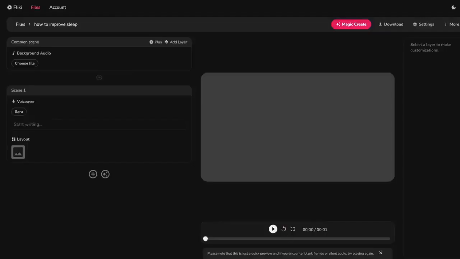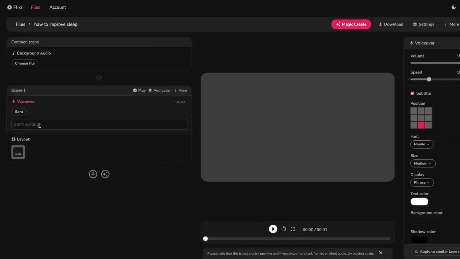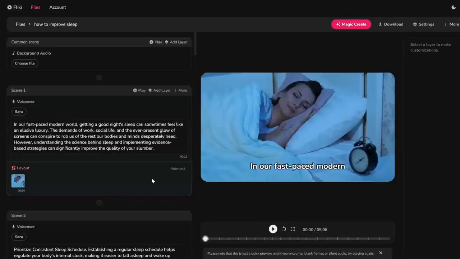The next step is super simple. All we need to do is select all of this and copy it and then paste it in here. So I'm just pressing Ctrl V. Alright, and this is what we get. So you can see each paragraph is its own scene.